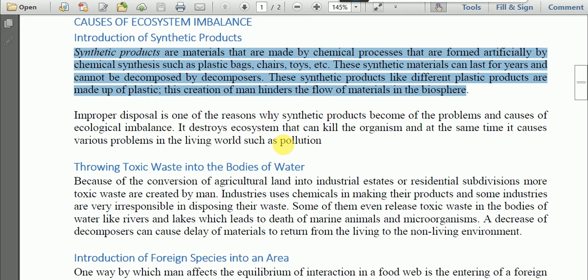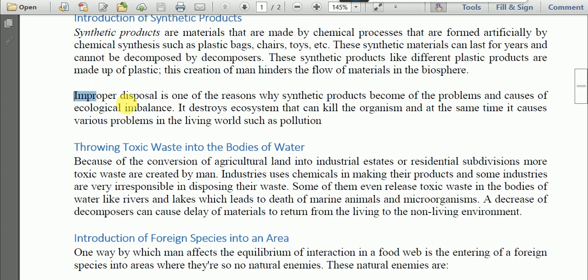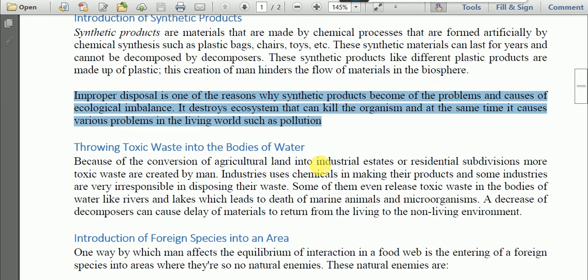That is the cycle. We have learned earlier about different types of cycles: material cycle, gaseous cycle, like the hydrological cycle, nitrogen cycle, oxygen cycle, carbon cycle. So all these cycles of the ecosystem are disturbed by synthetic products. Improper disposal is one of the reasons why synthetic products become a problem and a cause of ecological imbalance.